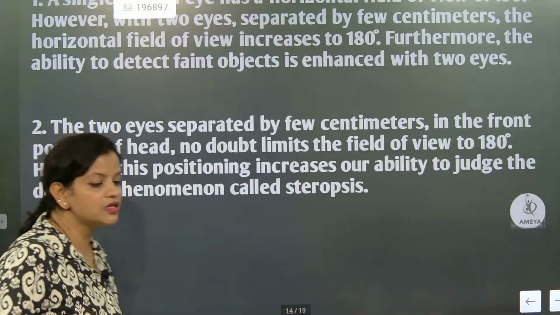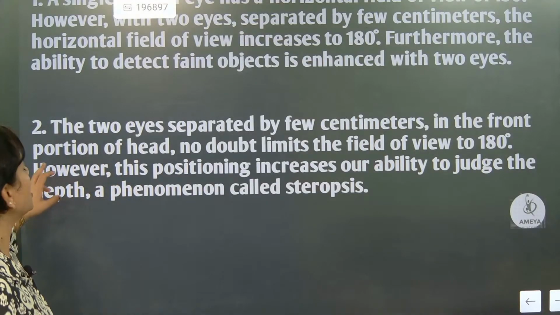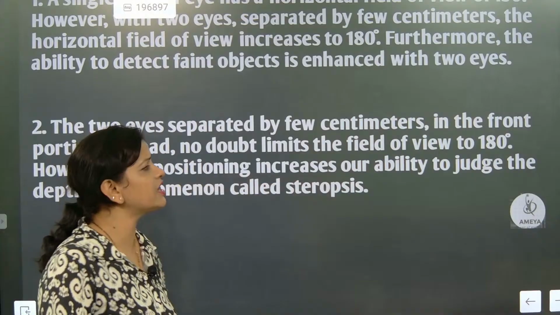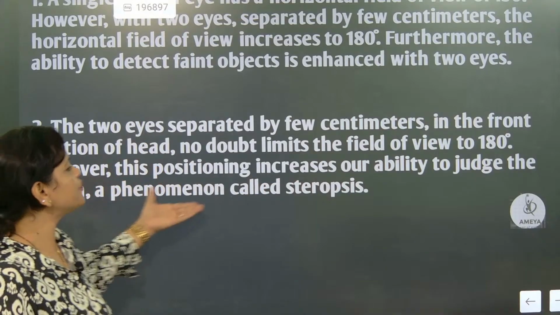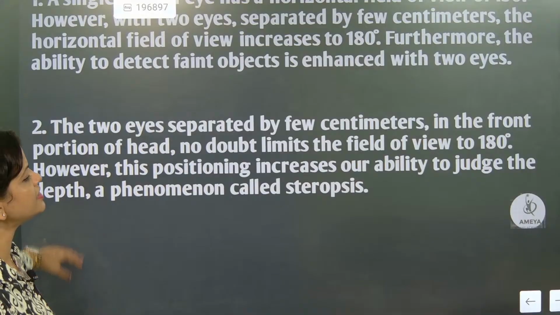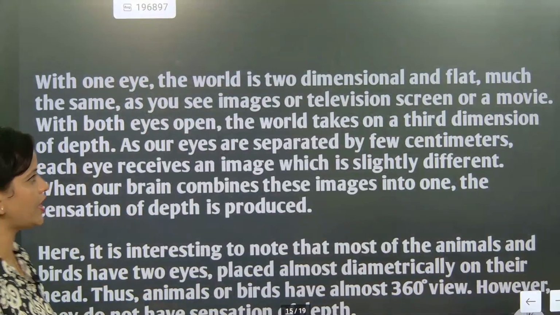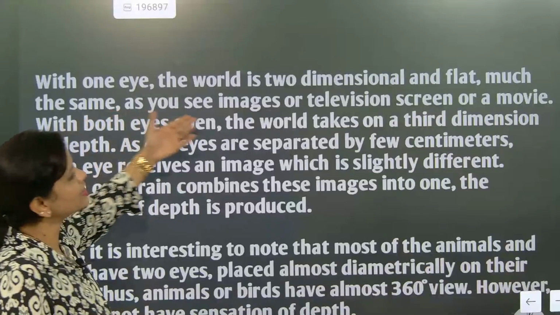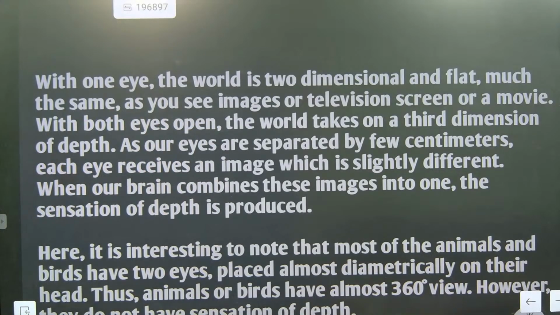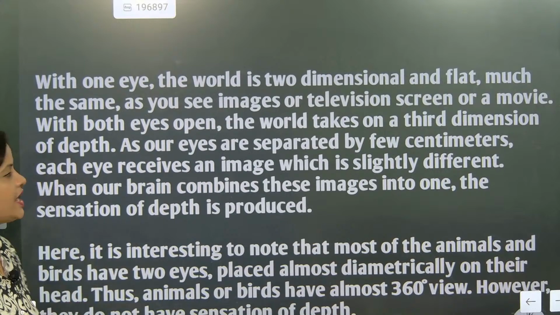But chameleons and other organisms are there who can see with more vision. Understood or not? However, this positioning increases our ability to judge depth. This phenomenon is called stereopsis. With one eye, the world is two-dimensional, flat, the same as your television screen. But with two eyes, we have three-dimensional vision.